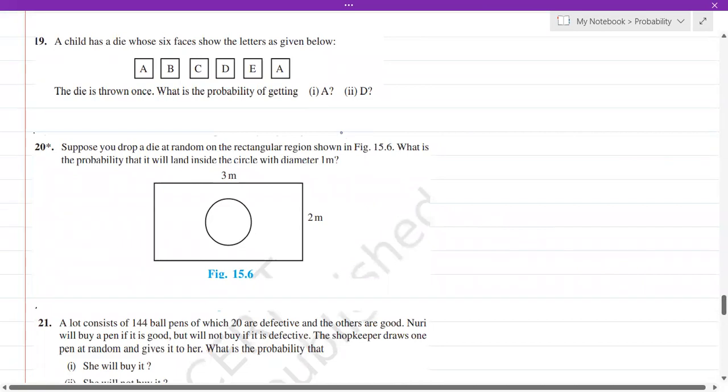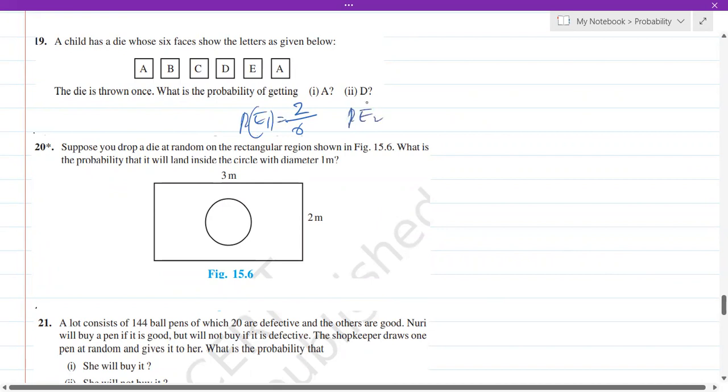A child has a die whose 6 faces show the letters as given below. So we have got a special die which has got the faces as shown. That is, one face is A, the other one is B, other one is C, then D, then E, then one more A. Now, if the die is thrown once, what is the probability of getting A? Now, there are 6 faces, isn't it? Out of 6, the possibility of getting A is 2, because there are 2 A's, one here and one here. So 2 out of 6. That will be the probability of getting A.